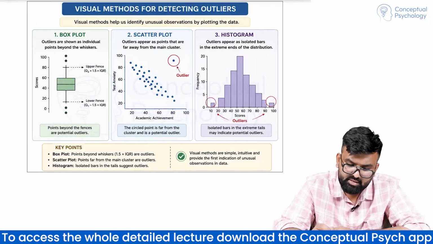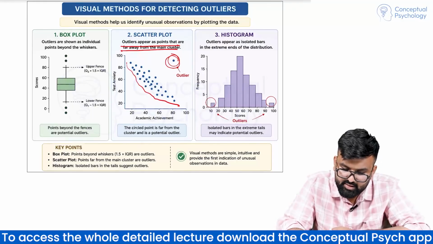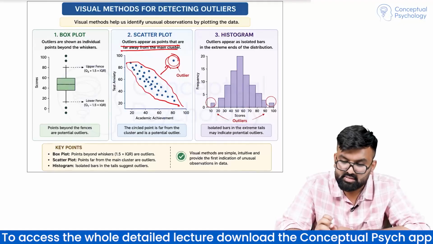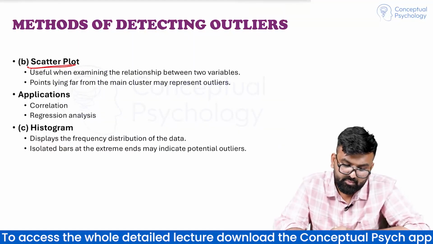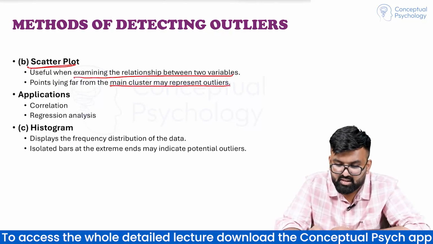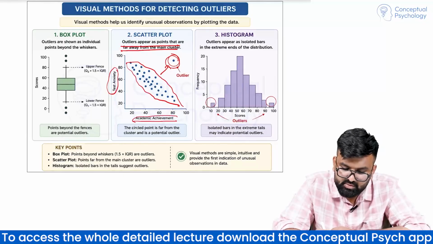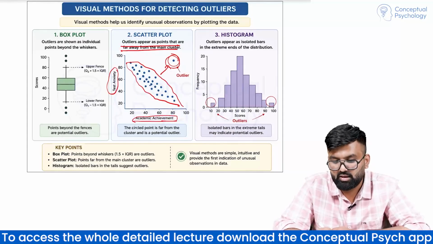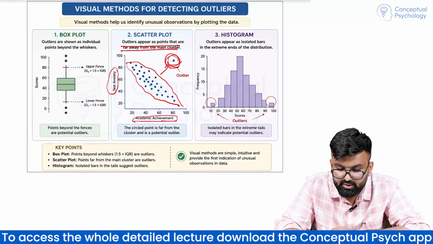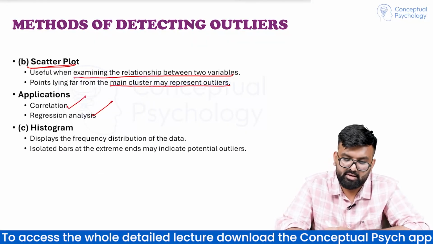Scatter plot. This is scatter plot. Outliers appear as points that are far from the main cluster. ये outlier. सारे डेटा जो है वो क्लस्टर अराउंड हो रहे हैं, but this is outlier. This is far from the cluster. So scatter plot is used when examining relationship between two variables. Points lying far from the main cluster may represent outliers. Just academic achievement is variable 1 and test anxiety is variable 2. So we plotted the relationship between these two variables and this was the outlier. जो डॉट जो डेटा अलग है पूरे स्कैटर से, that is outlier. Application: correlation and regression analysis.